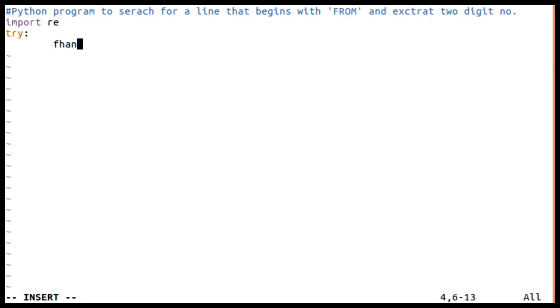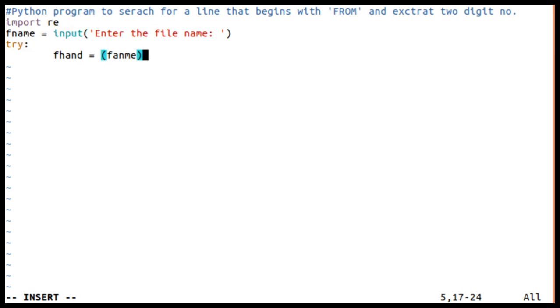Or else better, I'll just ask the user, that's still better: fname is equal to input, enter the file name. Now f and is equal to open fname.